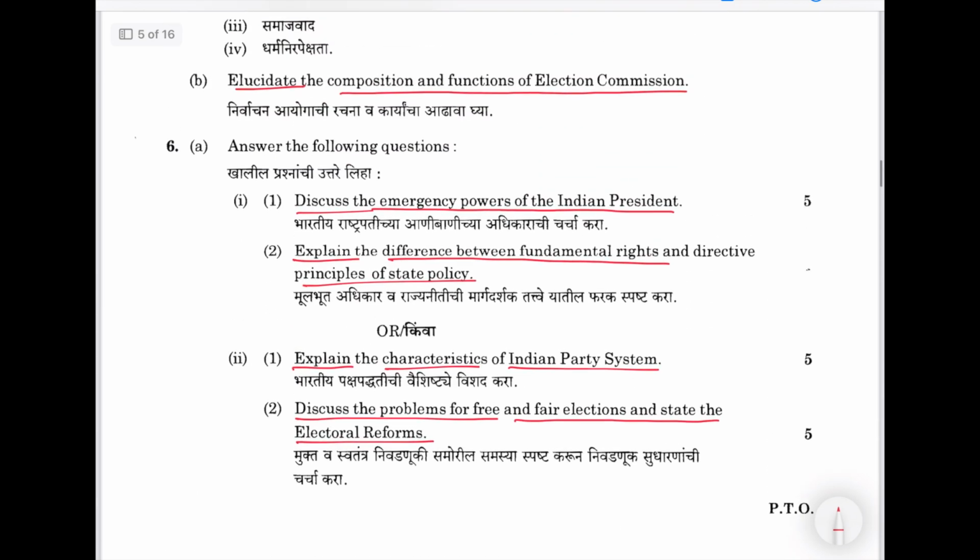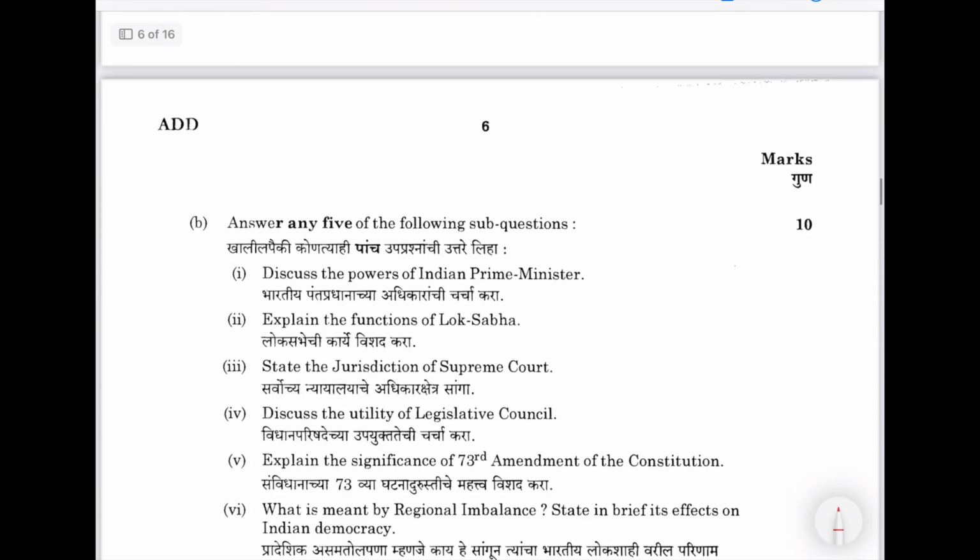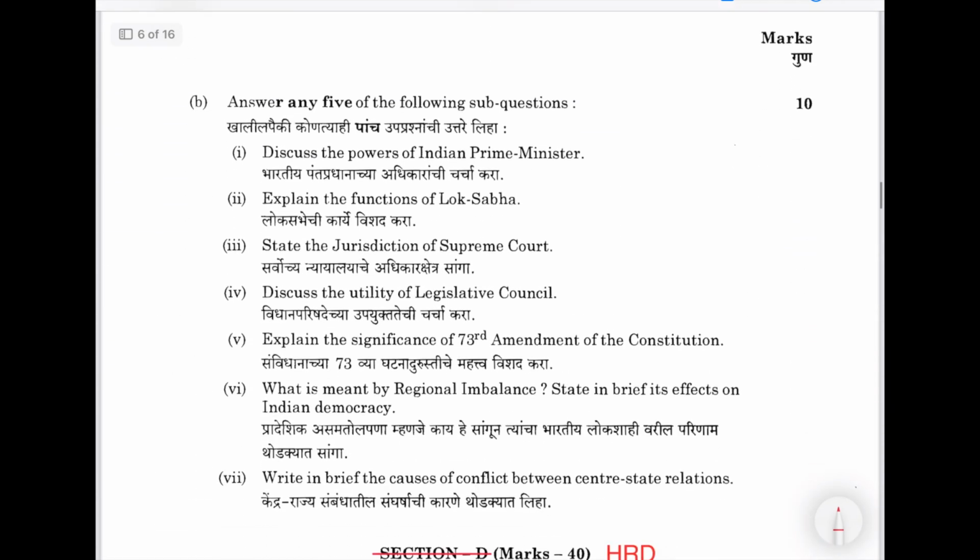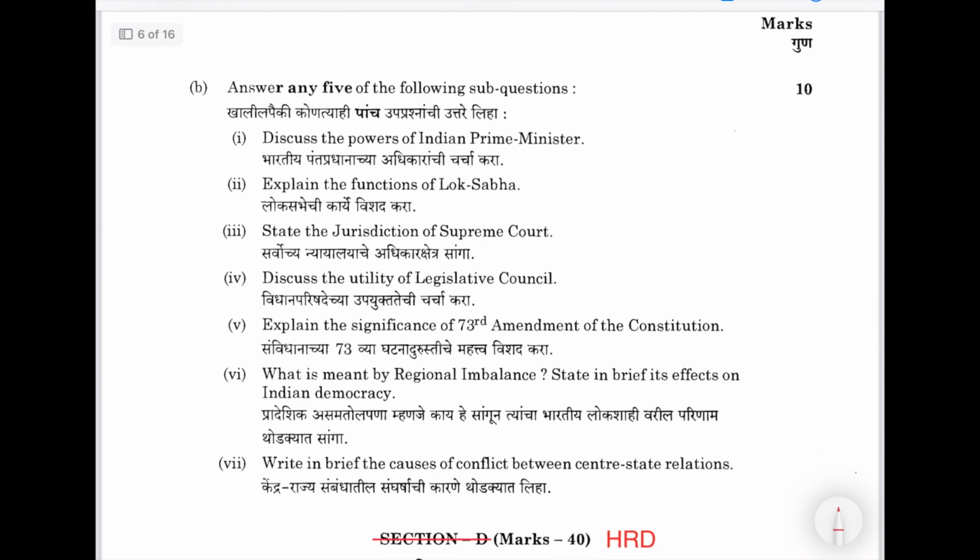Polity questions are very straightforward, because we know polity is like that even in UPSC. Discuss the powers of the Indian Prime Minister, then functions of Lok Sabha. These are 2 markers, so very objective questions. Jurisdiction of Supreme Court, utility of Legislative Council. This is a good question because this was asked recently, I think, in the Uttar Pradesh or Jammu Kashmir PCS exam. They asked about the utility of the legislative council.